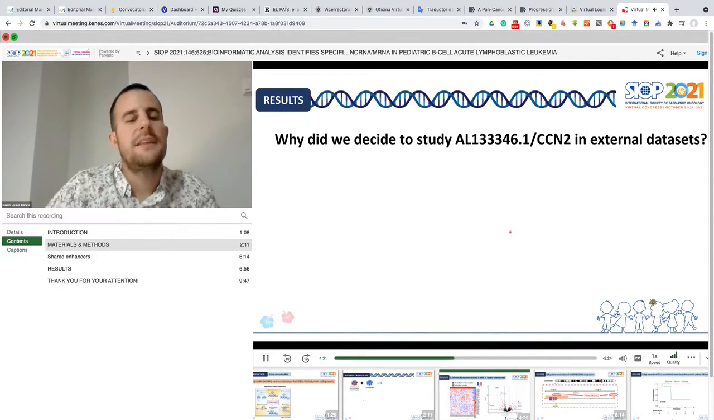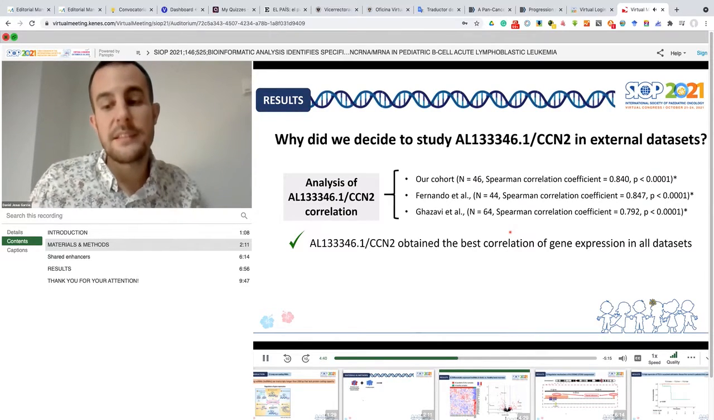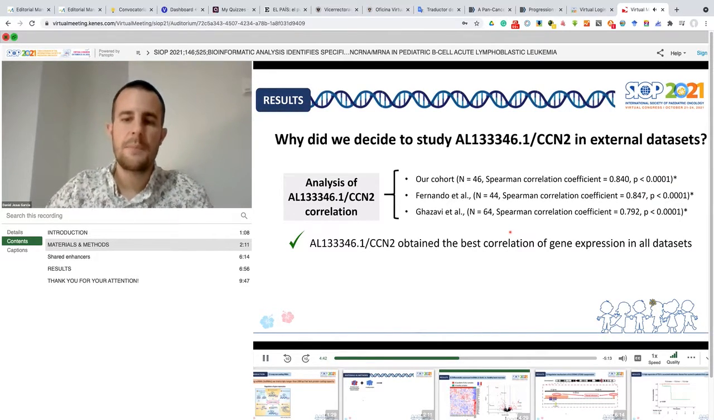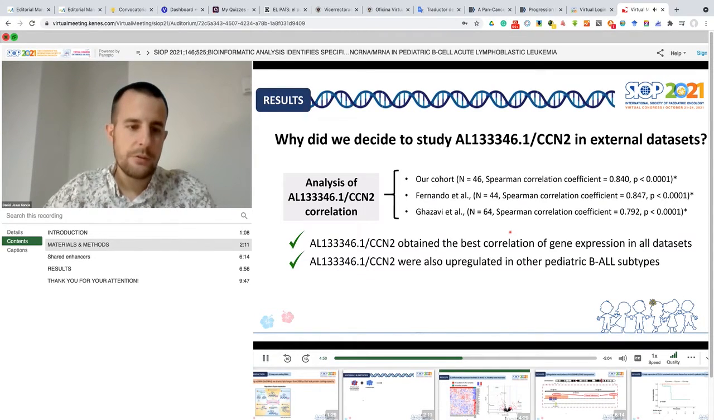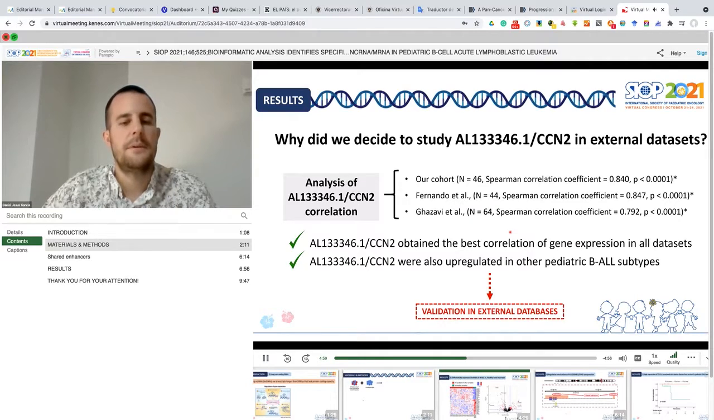Why did we decide to study this last pair that was published in the second article that I mentioned before? In external data sets, when we studied the gene expression of all long non-encoding RNAs and mRNAs, we obtained the best correlation for this pair in our cohort and in different data sets. And also we saw that this pair was upregulated in other pediatric B-ALL subtypes. So we decided to study and validate it in external databases.